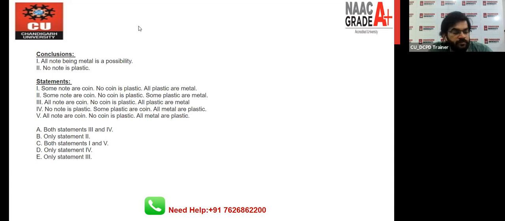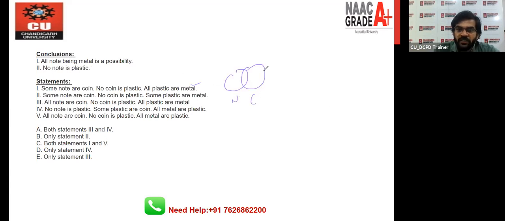Statement number 1, right or wrong? Wrong. Exactly, 1 is wrong. So what does it mean? If you draw the diagram for the first one: some notes are coins, some notes are coins.